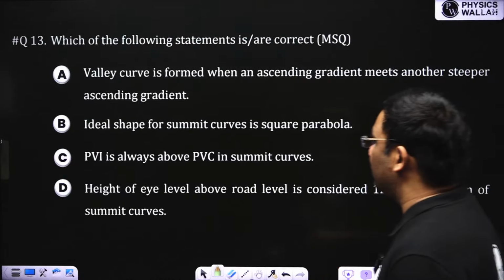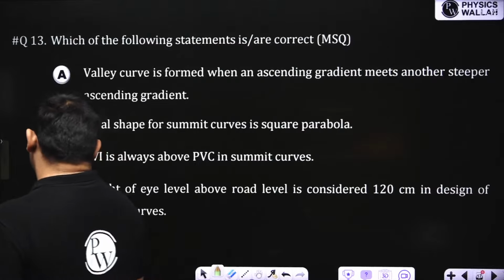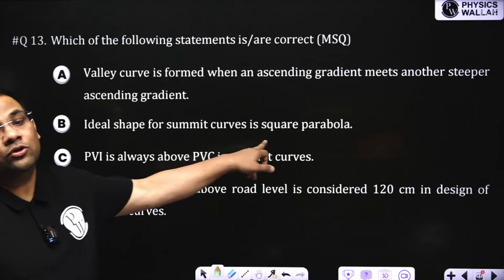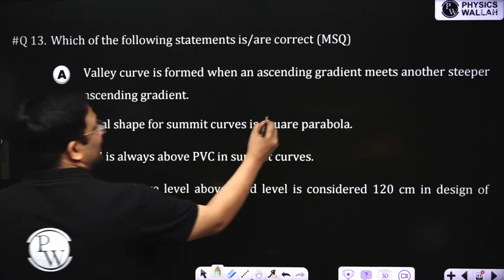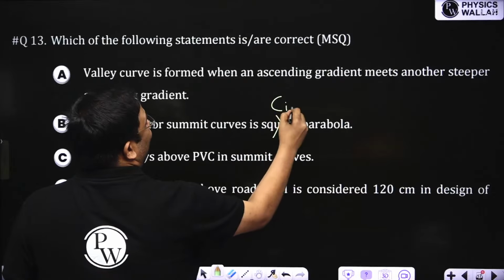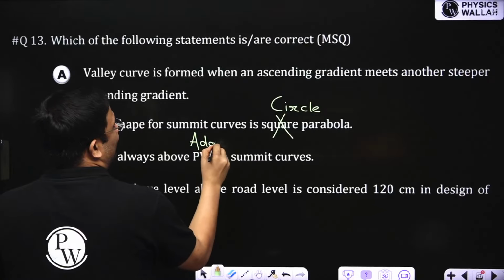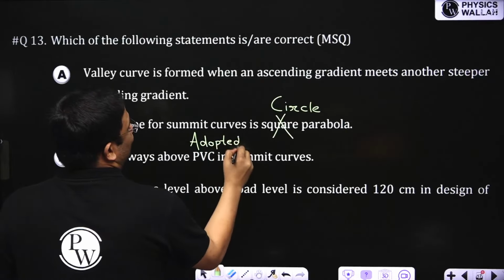Okay, directly we can solve. Sorry. Ideal shape is not square parabola. Ideal shape is circle. Adopted shape is square parabola. Okay, understood?